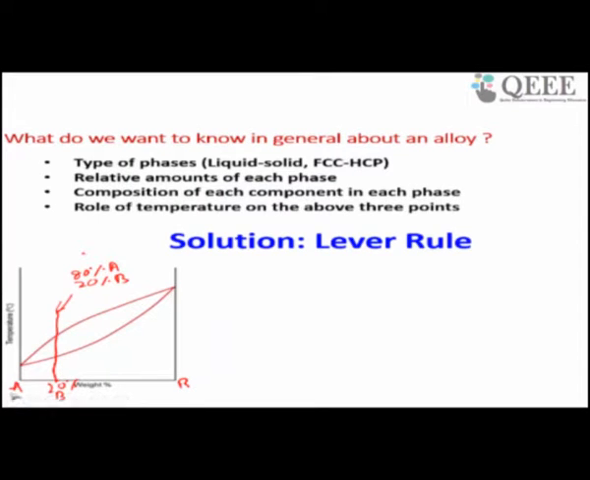Here you have 100% A. Okay, so this is 100%. This is 100% B. So you are getting some alloy components. What do you want from an alloy? You want to know what are the different phases. For example, this alloy has liquid.